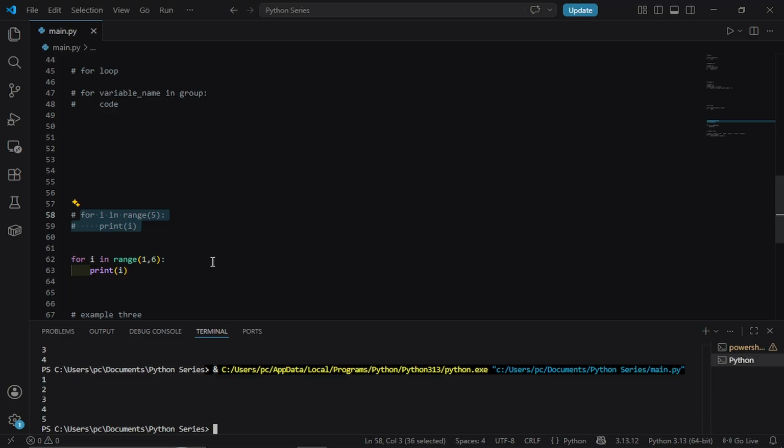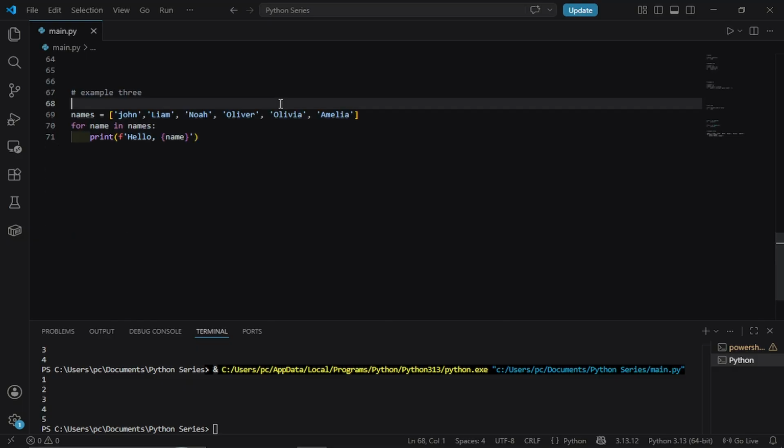And just like the while loop, if you forget the colon at the end of the for line, Python throws an error immediately. That colon is not optional. Here is where for loops really shine. You can loop through any collection of items, not just numbers.